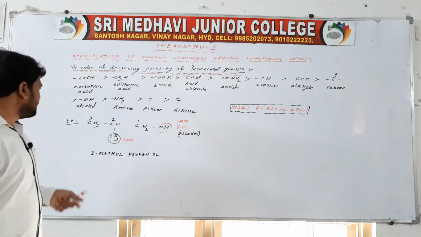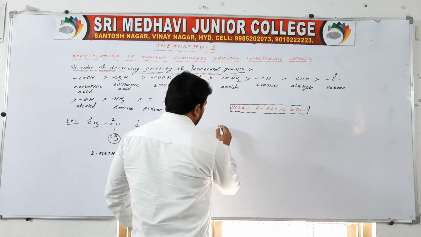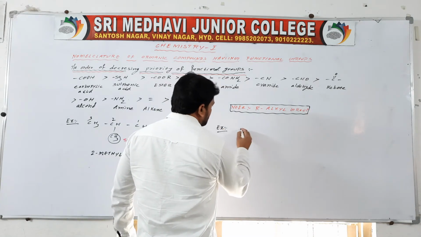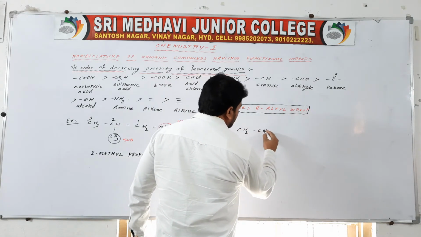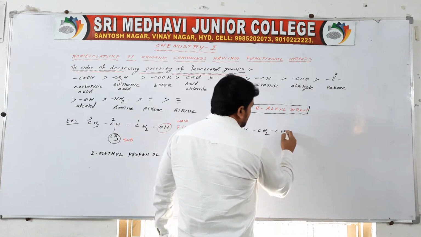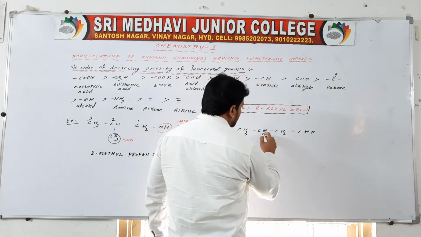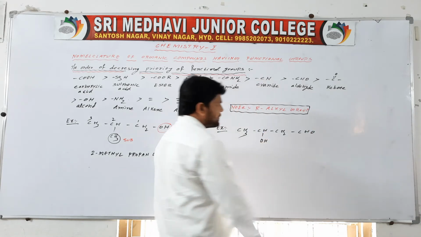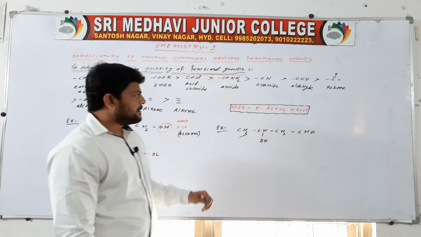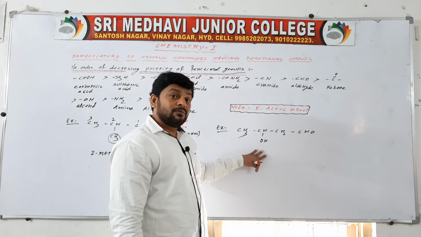Okay, then one more example. Here CH3, CH2, CHO, and it is having OH. Here 2 functional groups. This is an organic compound containing 2 functional groups.